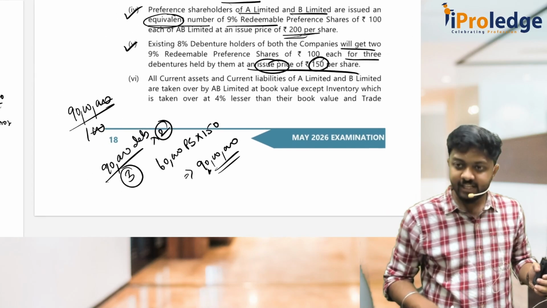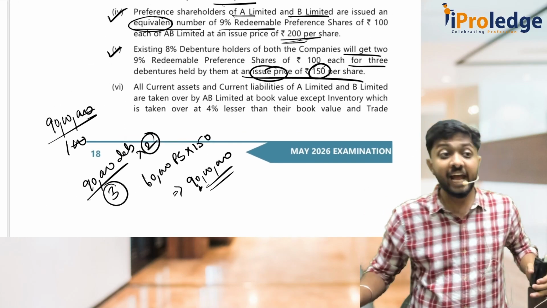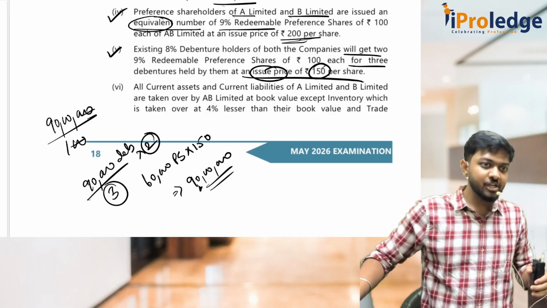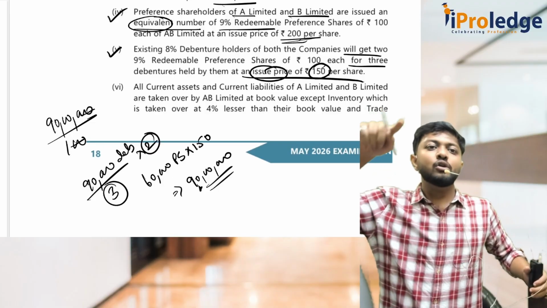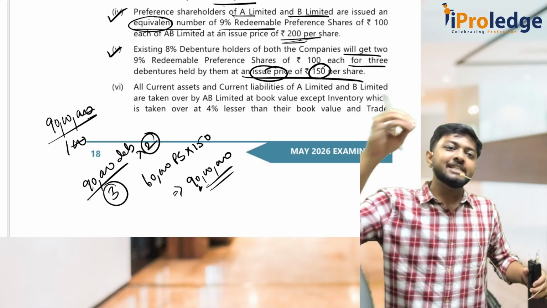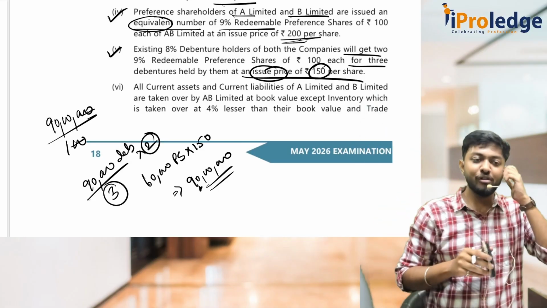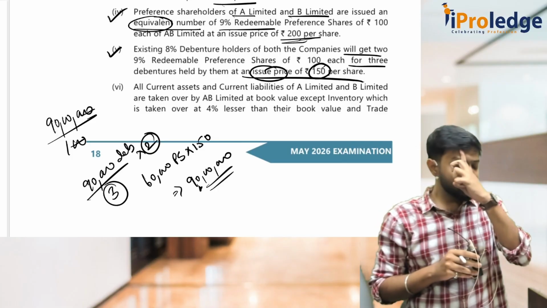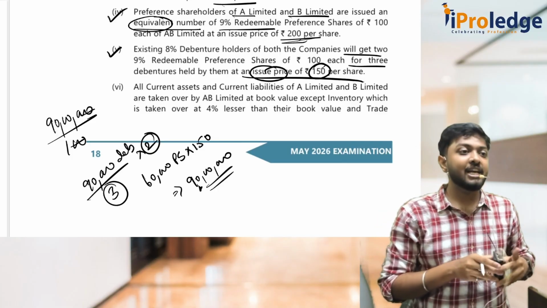So understood how we did this? We had 90,000 debentures. For every 3 debentures we have given 2 preference shares. That means we have given 60,000 preference shares at an issue price of 150. So what we have given to debenture holders is 90 lakhs.